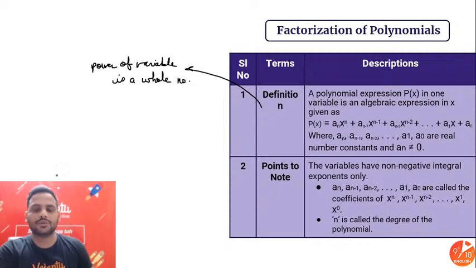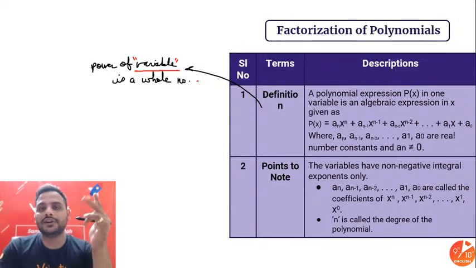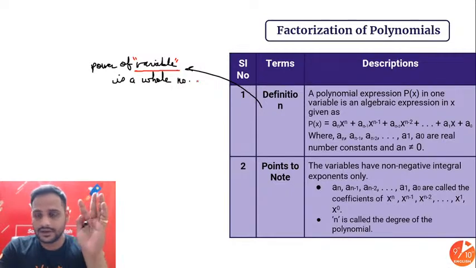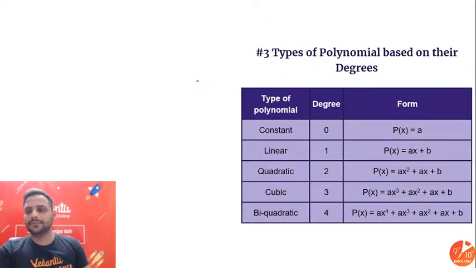Now remember one thing over here. I am talking about the power of the variable, not the number. On any constant number, power can be anything, but on the variable, power must be 0, 1, 2, 3, 4, 5, 6, 7, 8, 9, 10, like that only. So powers cannot be negative and it cannot be a fraction as well. Alright, clear? Okay, this is your polynomials.